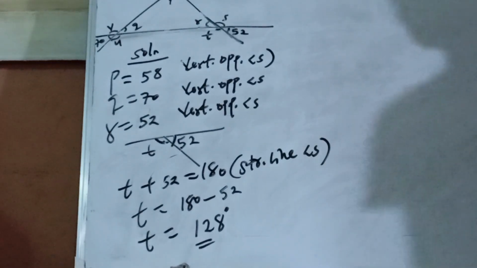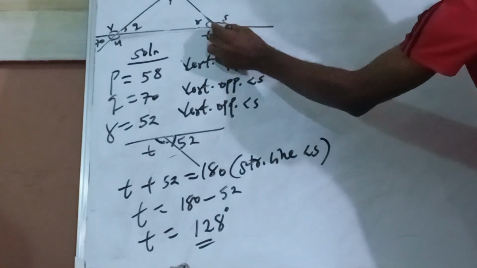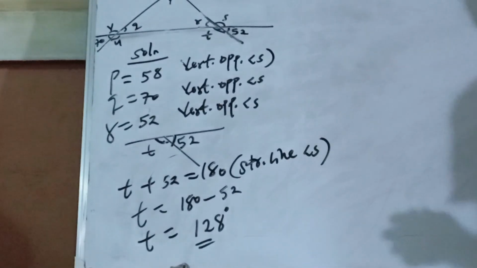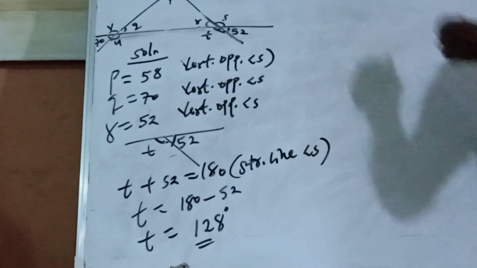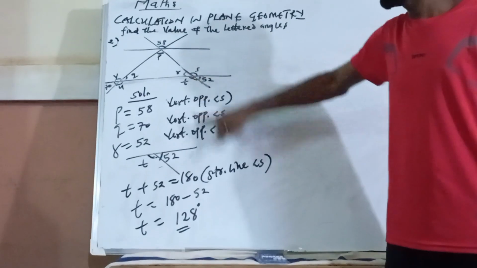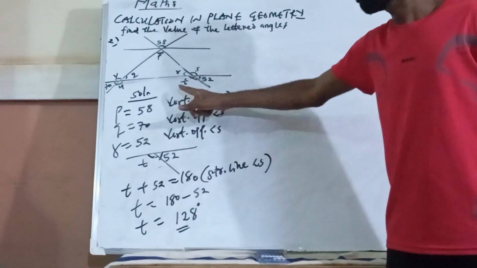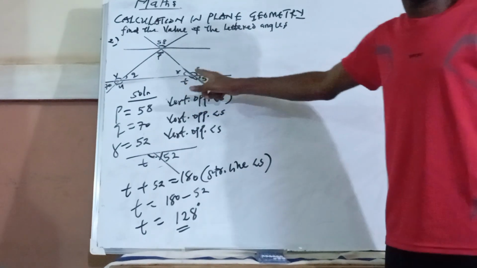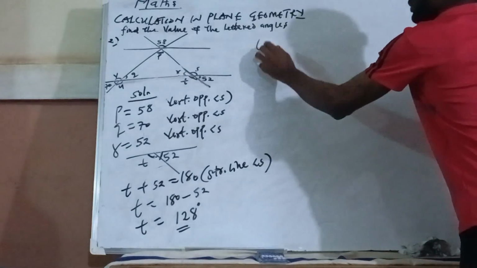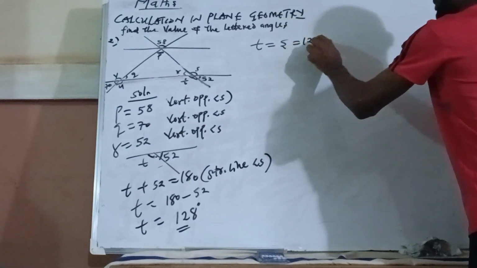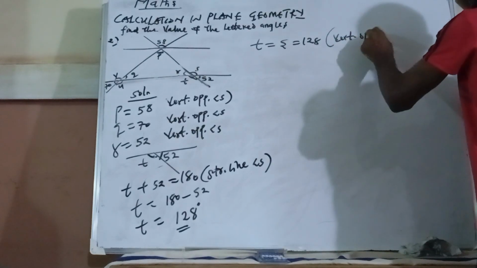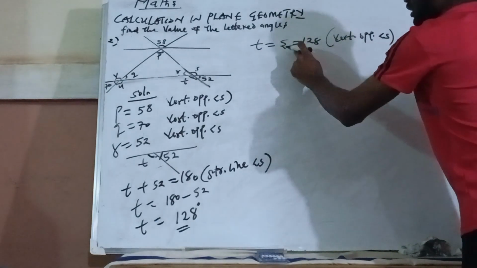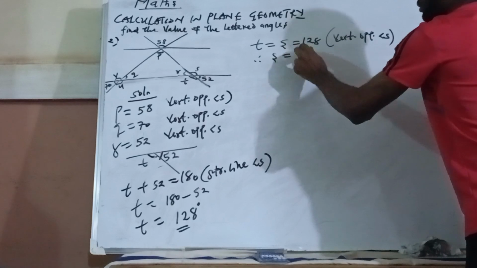Now if T is 128, you notice that T is facing X. If it is facing it, you know it is a vertically opposite angle. So T is equal to X, which is 128. What is your reason? It tells us that it is vertically opposite angles. Therefore our X is equal to 128.